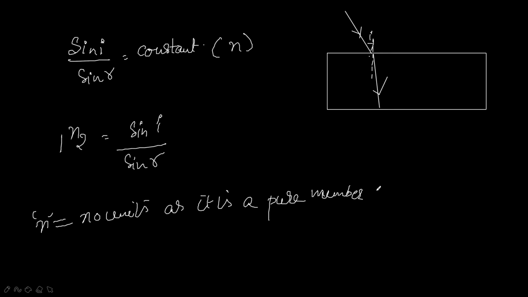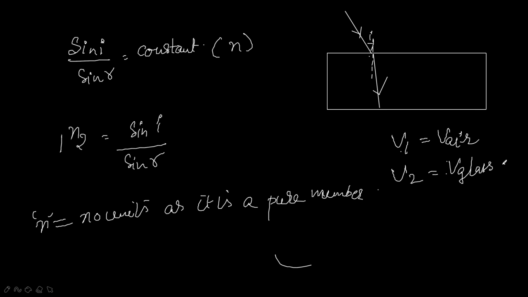Okay, so what is the relationship between refractive index and the speed of light in the medium? Suppose we are considering a ray of light traveling from air to glass. Here in the diagram, V1 is the speed of light in air, and V2 is the speed of light in the glass.